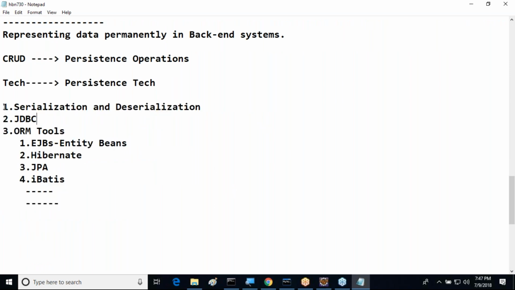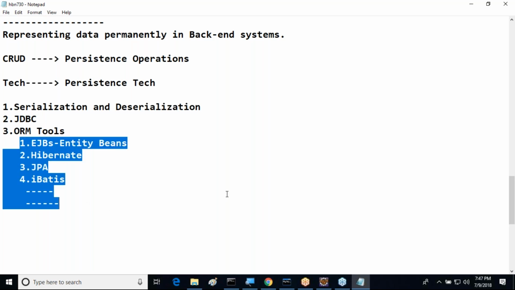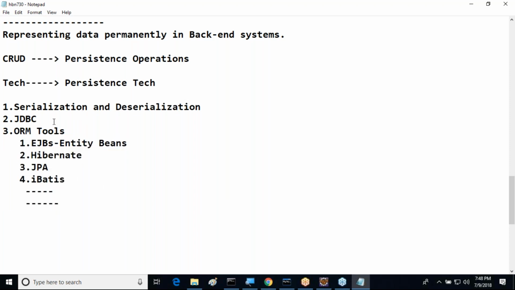What are the various persistence technologies available in general? The basic one, serialization and deserialization, exists. Second one is JDBC. Next one is ORM tools. Inside these ORM tools, a number of things are available. One is EJB entity beans. Second one is Hibernate. Third one is JPA. And fourth one is iBATIS. Like this, a number of examples are available.